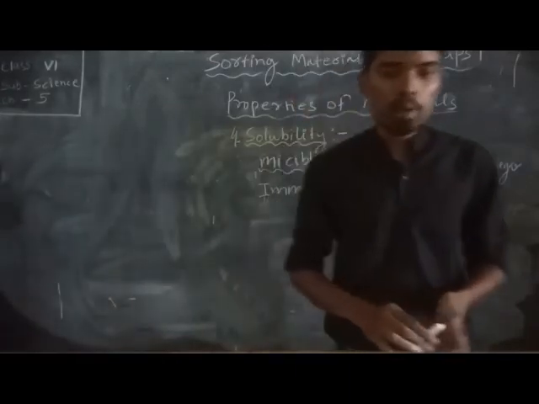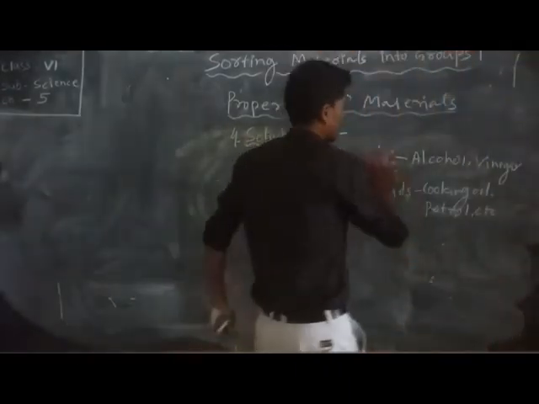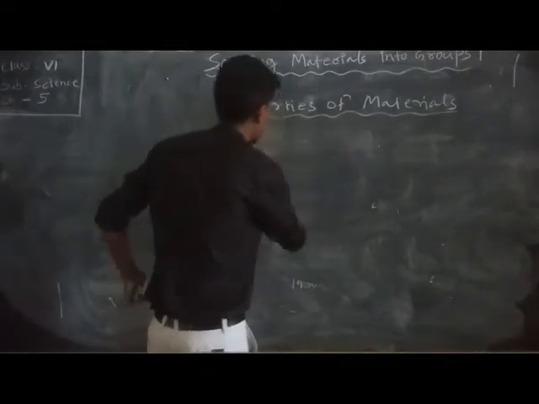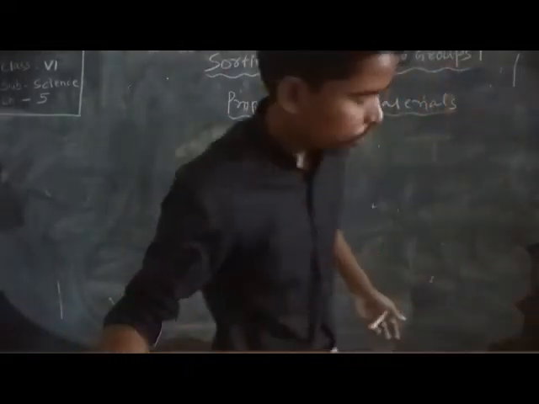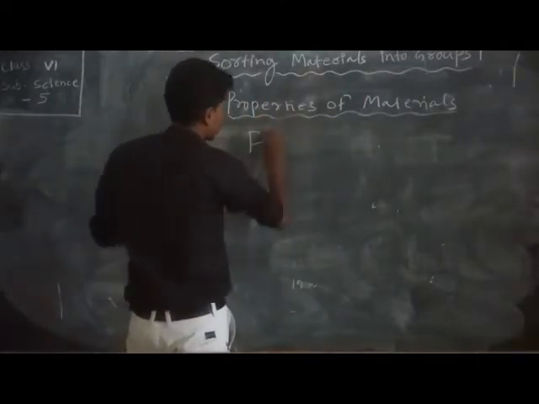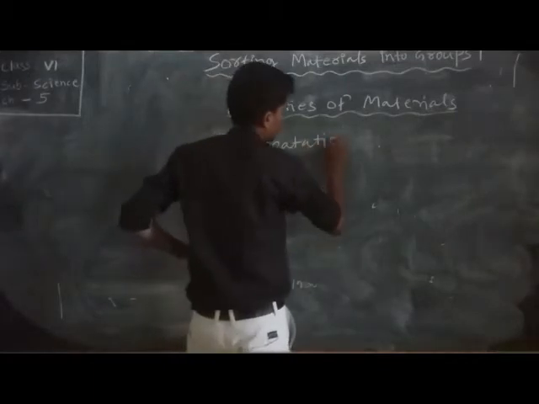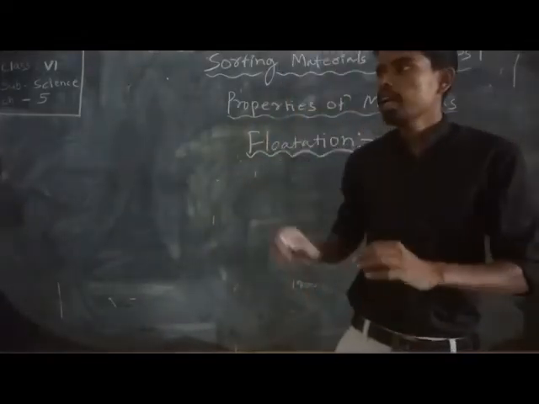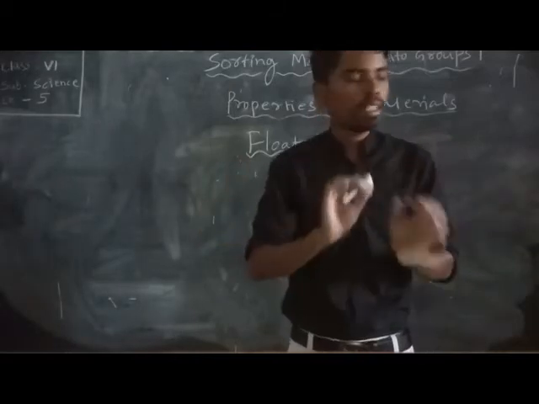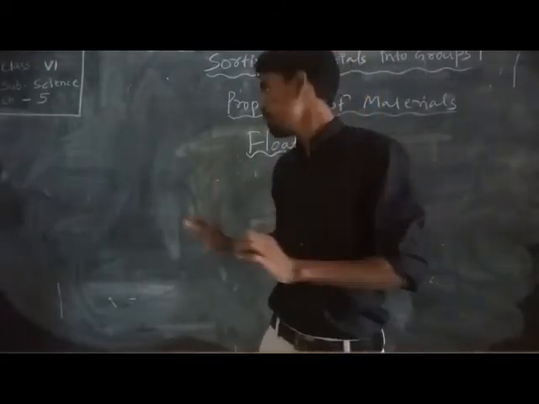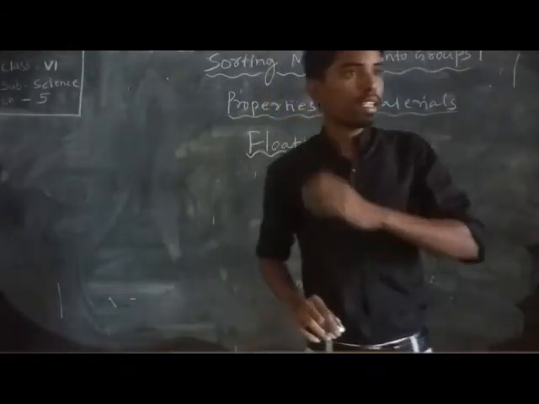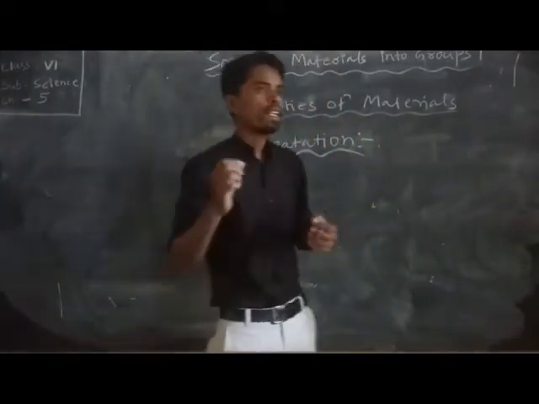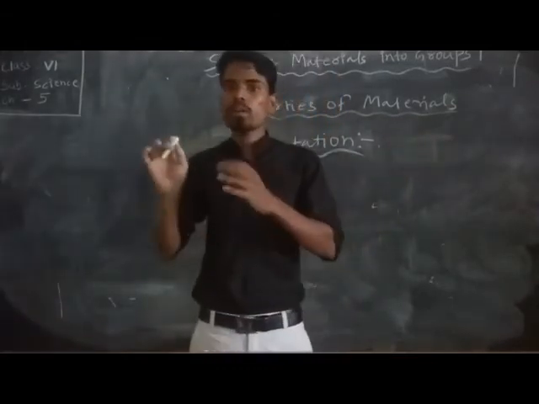Now we come to flotation, another type of property of materials. What is flotation? Some materials float on the surface of water, and some materials sink in water. This characteristic lets us classify materials. For example, if we drop a nail in a glass of water, because of its heavy weight the nail sinks inside the water. But some wood, when we drop it in water, can float.